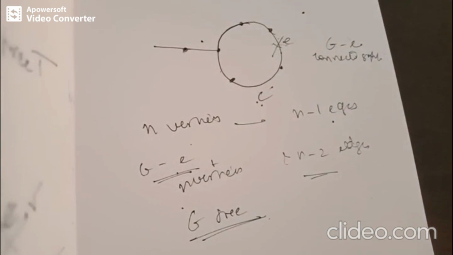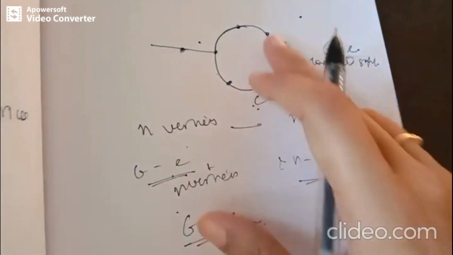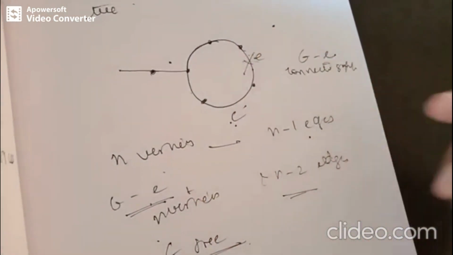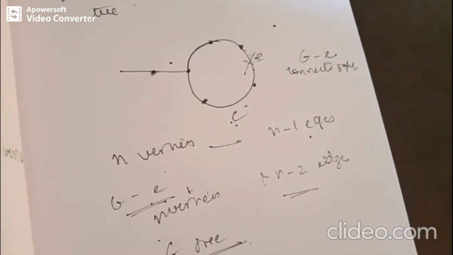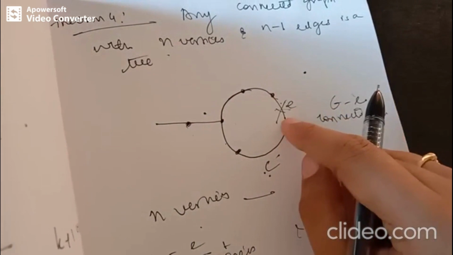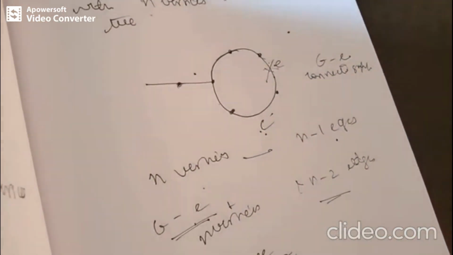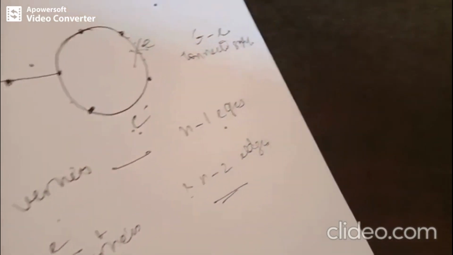The other theorem that you can use for proving is: a connected graph G is a tree if and only if adding an edge between any two vertices creates exactly one cycle. So you can use the same concept. As per the theorem, the connected graph G is a tree if and only if adding an edge between two vertices creates exactly one cycle. That is another theorem which you can also use for proving.